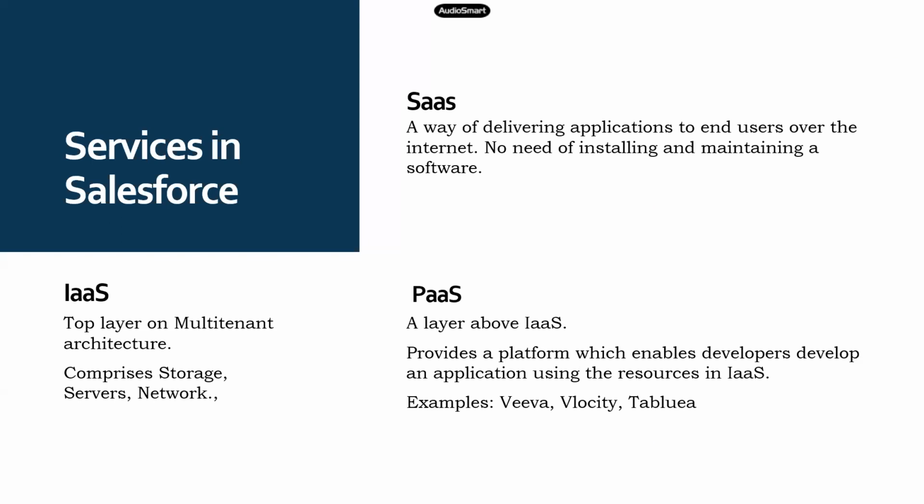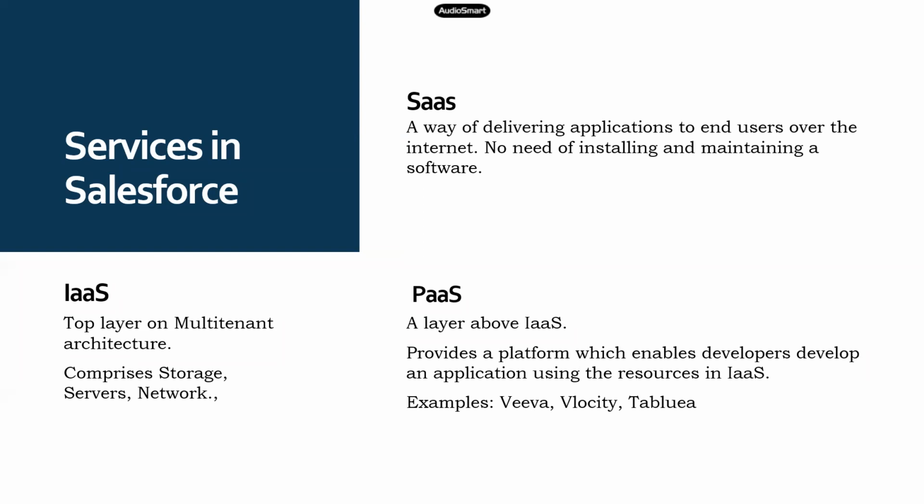It's not specific to Salesforce. In this top layer, we usually get all the physical things like storage, servers, network, right? This is the top layer, where we only get these physical structures.